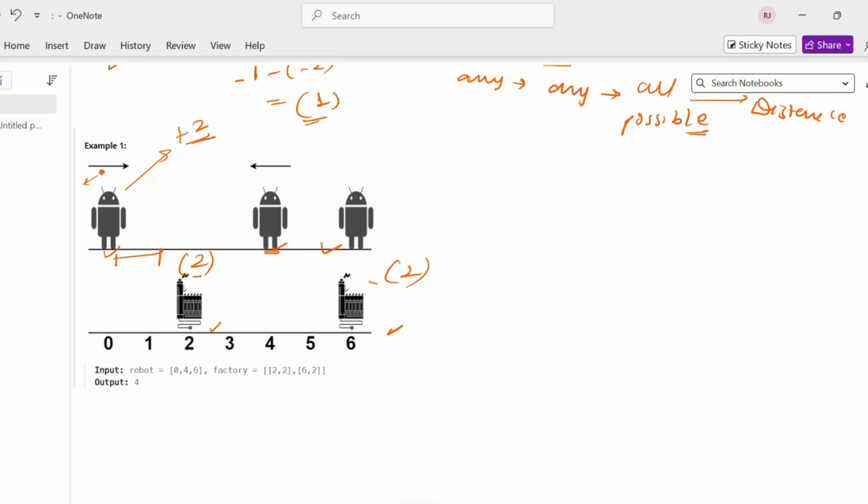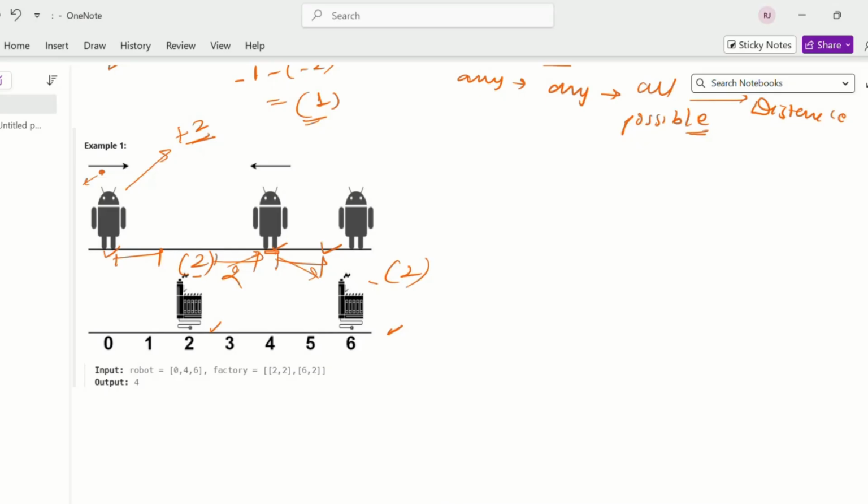Now this robot has two options. It can go to this factory, and it can go to this factory also. If it goes to this factory, there is a distance of 2.